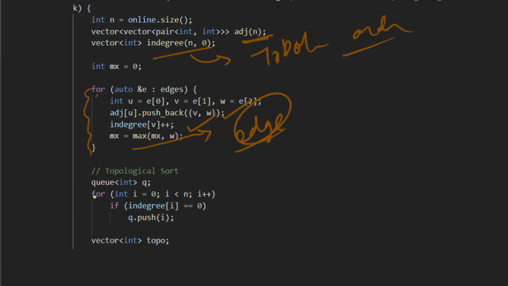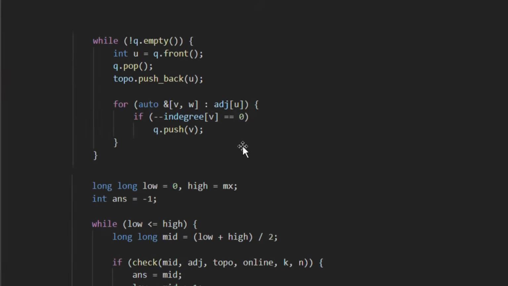Once we get the in degrees, then we take all the nodes with in degree 0 and push those nodes in the queue, and then we have taken a vector named topo to store the topological ordering.